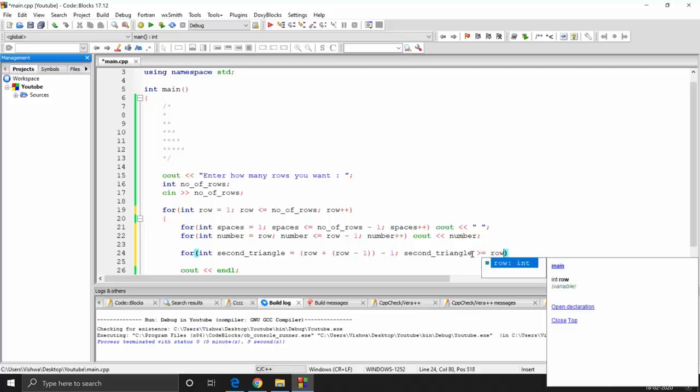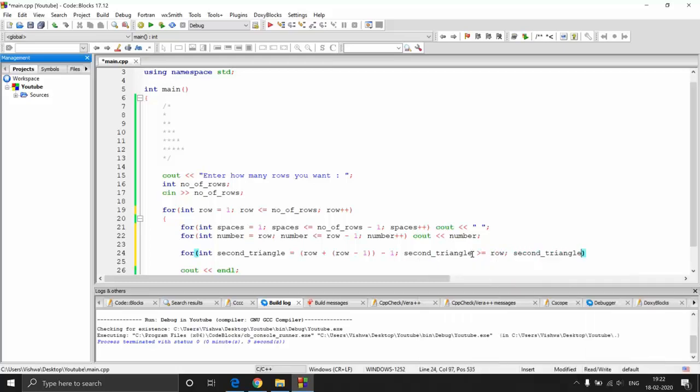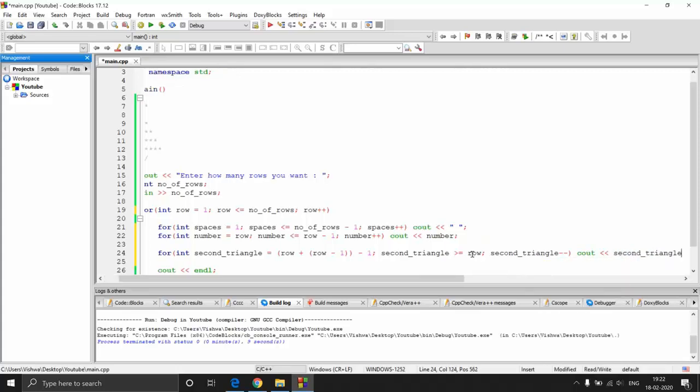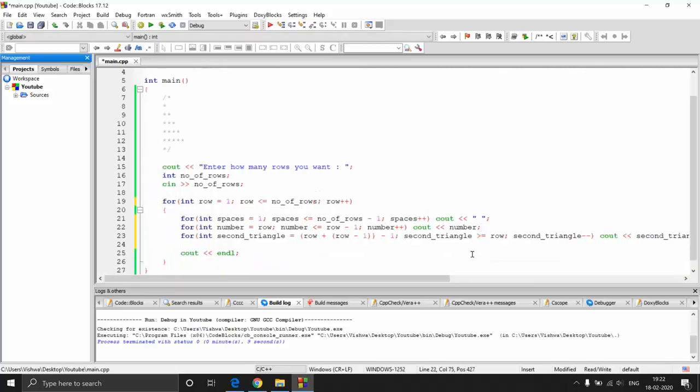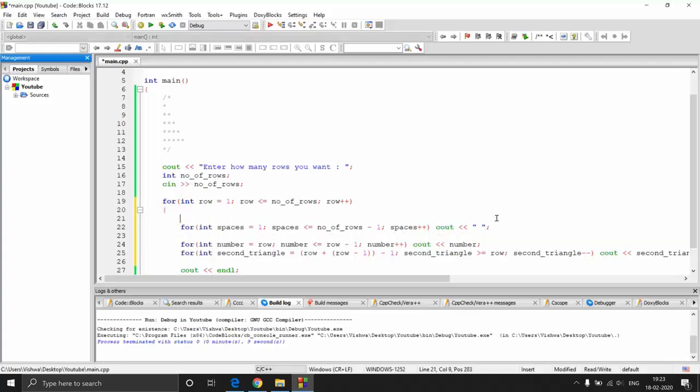So greater than or equal to row, and then second triangle minus minus. And since I'm writing only one statement, I don't have to use that loop or those braces. So I'm just going to print that second triangle element, whatever it is. And then I'm going to go to the next line. So these three loops inside this particular loop just make a complex kind of a loop, but it isn't complex if we just break this down. So let me comment it down here.